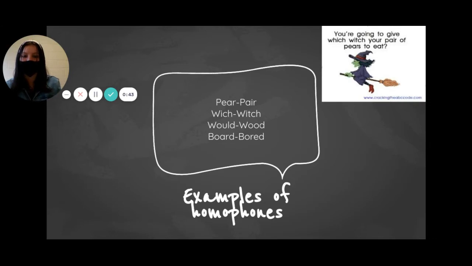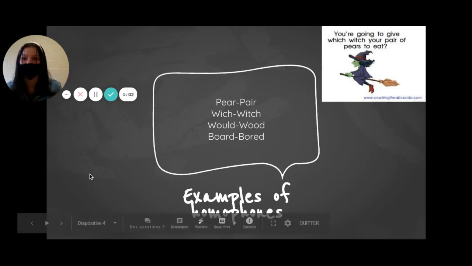The next one we have is witch and which. Witch as in the scary one that you see in the corner over here, and which as in which fruit should I pick? And then we have would and wood. We have would you like to come and play with me? Or we have wood as in the hard stuff that is used for construction.